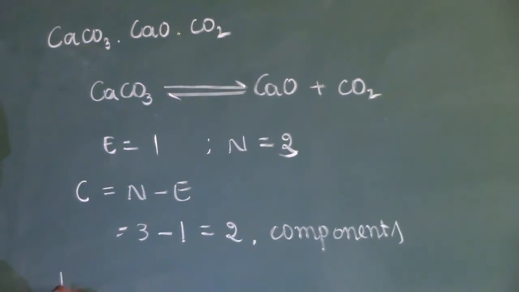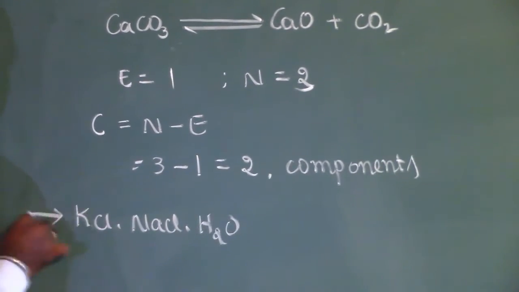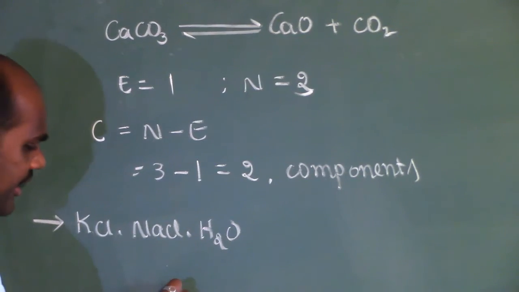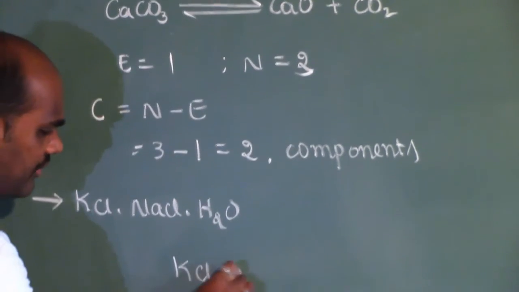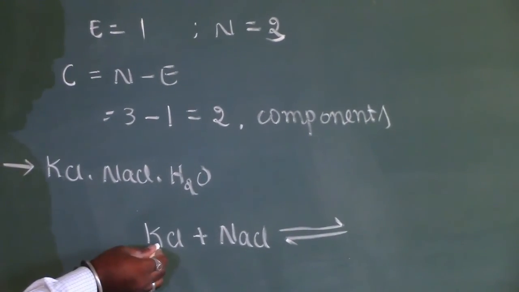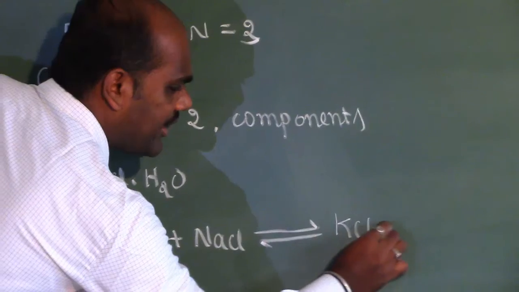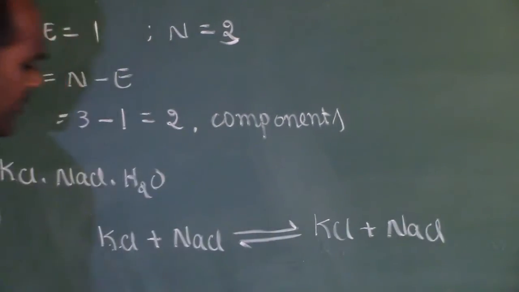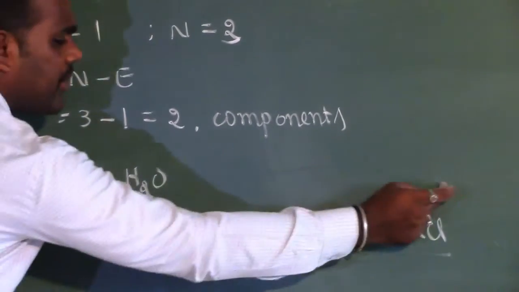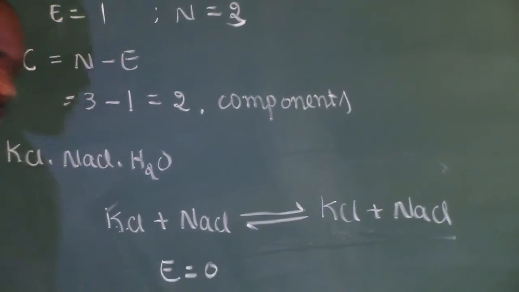If you go with one more example, KCl, NaCl, H2, these are the constituents present in the system. Here we can draw the equation KCl plus NaCl. We are noticing a displacement reaction: the cations or anions can be exchanged to give KCl and once again NaCl itself. After displacement also the same components are obtained. So no independent equation is possible because both the reactants and products are the same. So independent equations possible is 0.